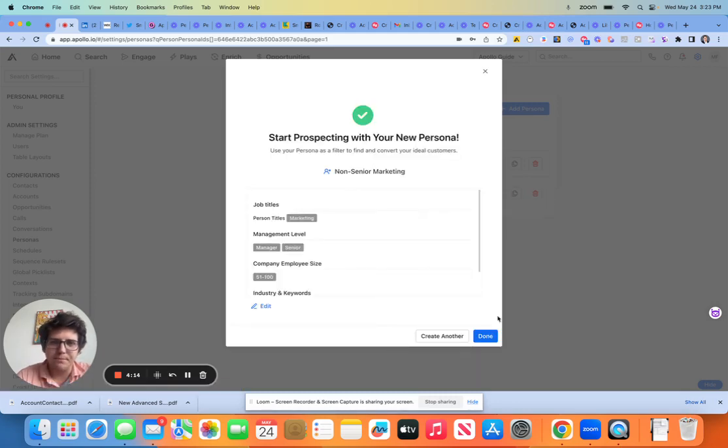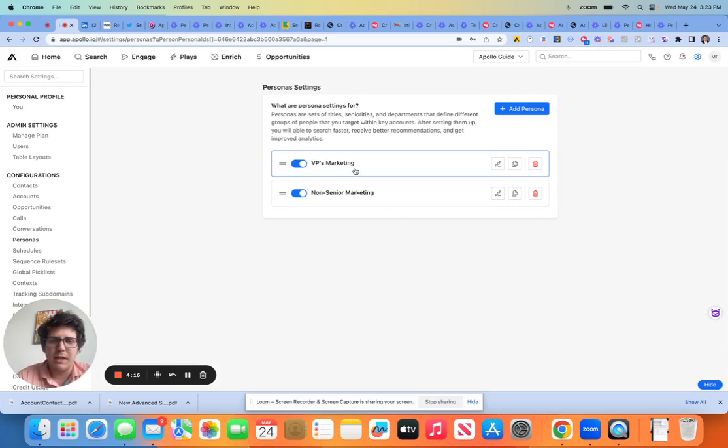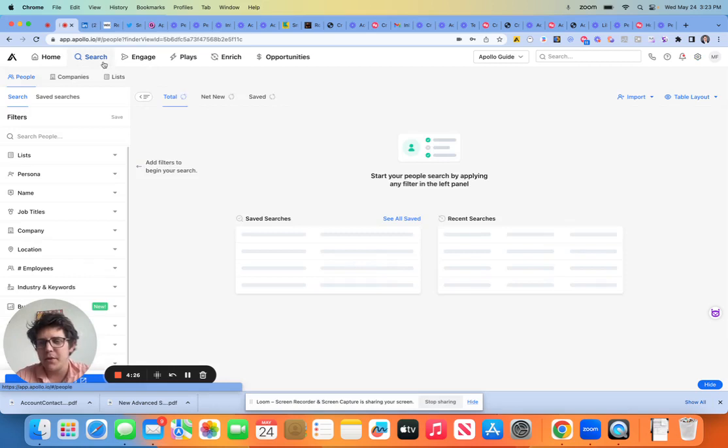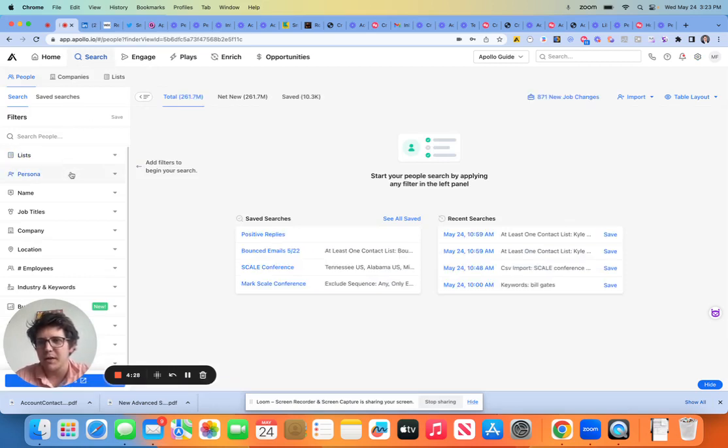Okay, now, later on here, we're going to get into sequencing and advanced sequencing. So what I want you to keep in mind here is these personas are used in two places for us, okay? The first place is when we're prospecting, right?